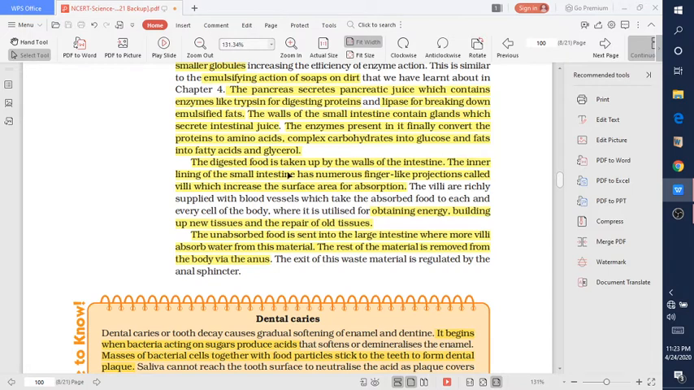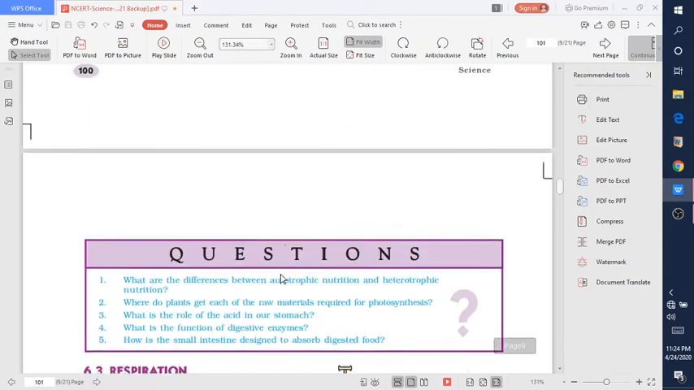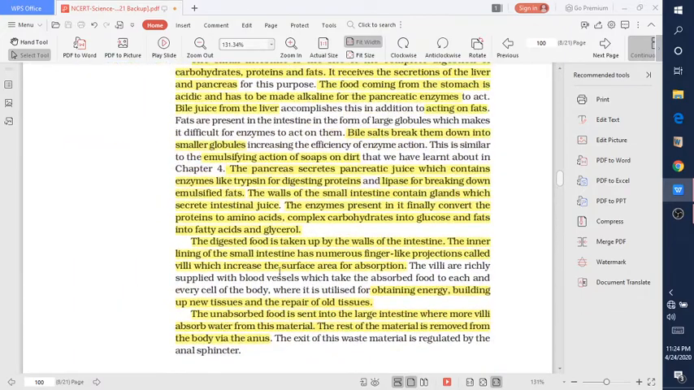Now whatever food is not digested or absorbed is sent into the large intestine to absorb the various minerals and water from the unabsorbed food. Now the rest of the material is removed from the body via the anus. So that is it. This is the part on digestion and absorption.